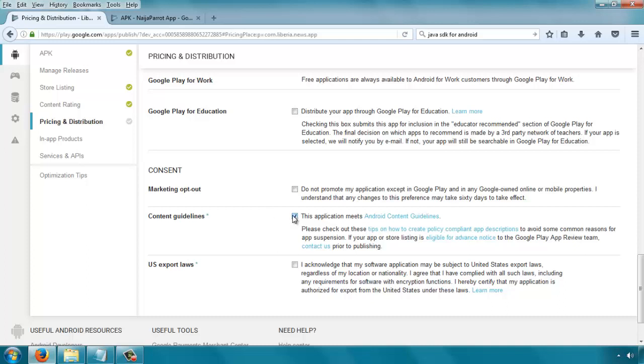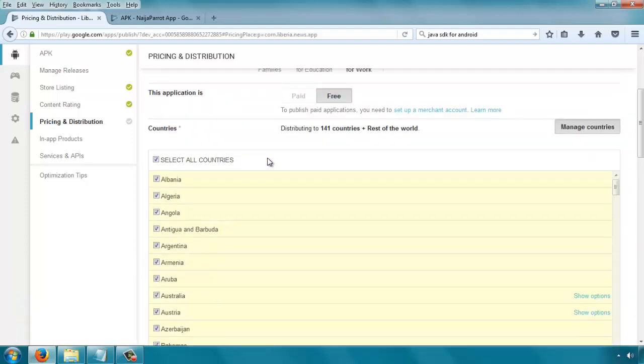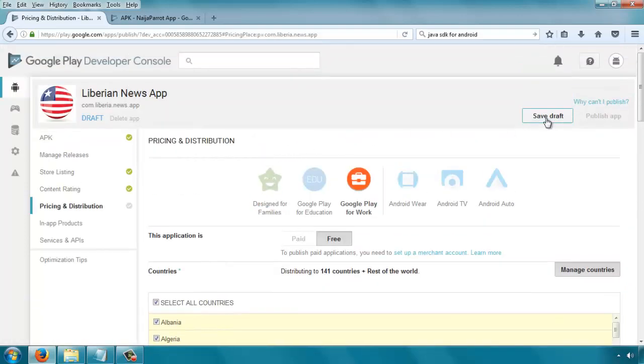Accept. US export laws. You need to accept. Very important. You must accept this too and not select this one. So once you've done those, you fill this whole form. We are through with this section and we can come here again and say save draft.